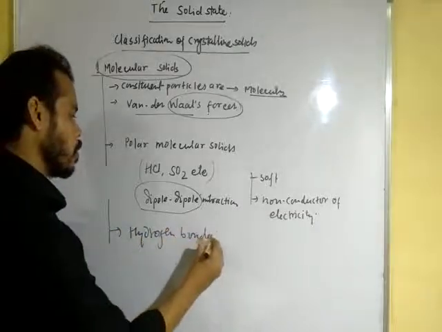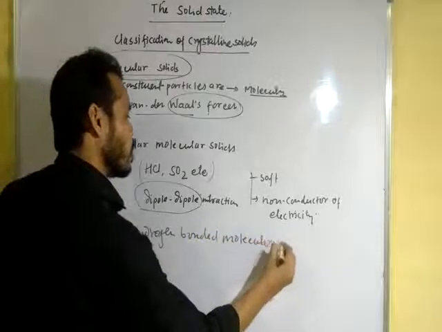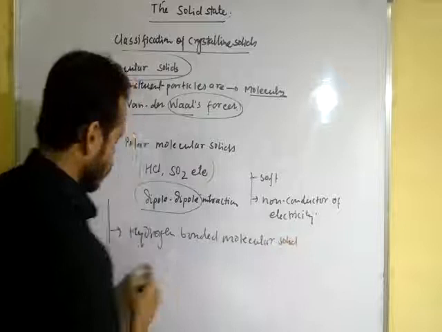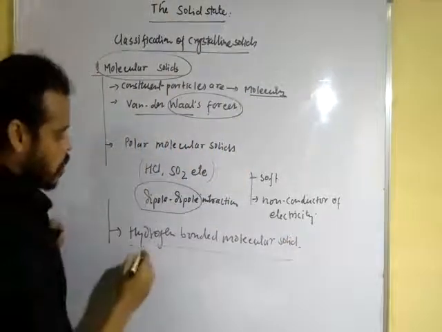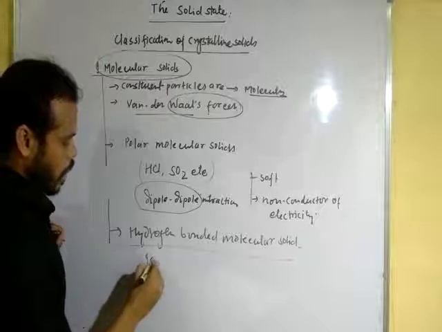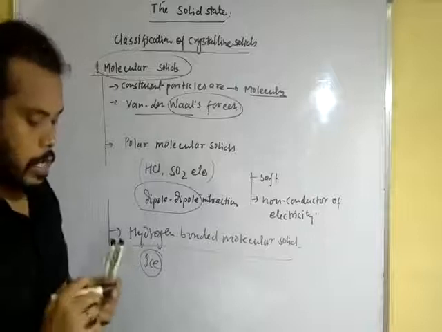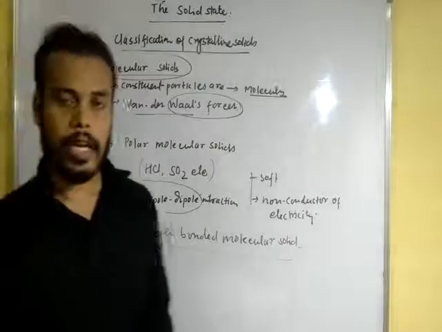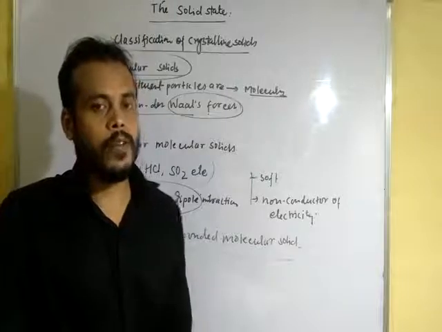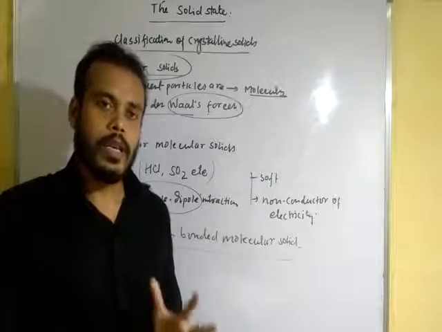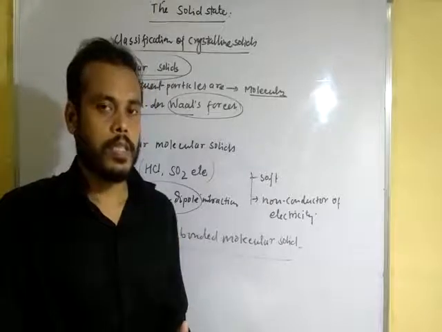And the third one is hydrogen bonded molecular solids. A good example of a hydrogen bonded molecular solid is ice. Dear student, in the case of ice, the H2O molecules are covalent in nature, but the hydrogen atom is attached to the more electronegative atom, oxygen.